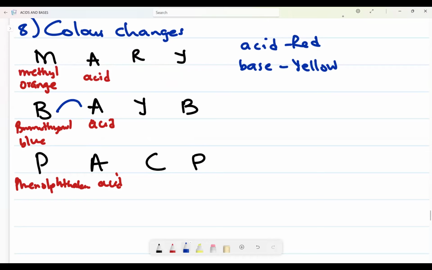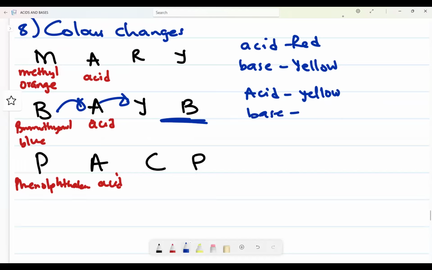Bromothymol blue, in an acid, it turns yellow. But now in a base, it turns what? In a base, it turns blue. How interesting is this analogy? Okay? Then phenolphthalein.